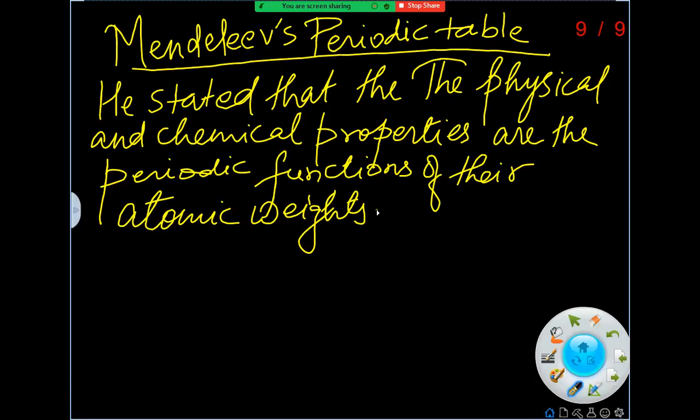Elements were arranged according to their properties at regular intervals and fell into certain groups or families. The elements in each group had many similar properties, and elements having dissimilar properties were separated from the groups and periods.